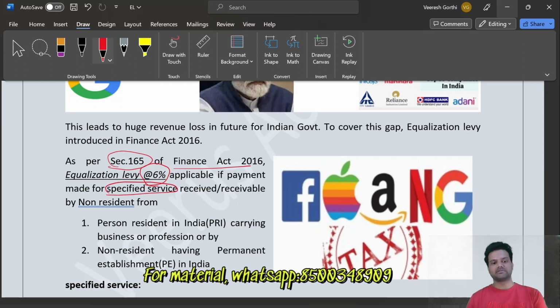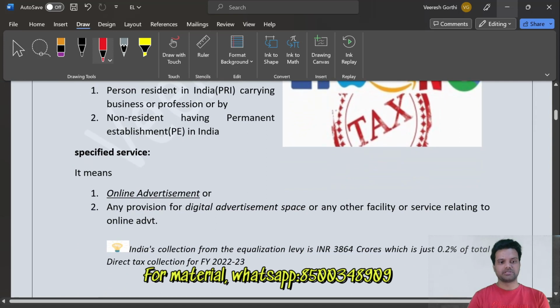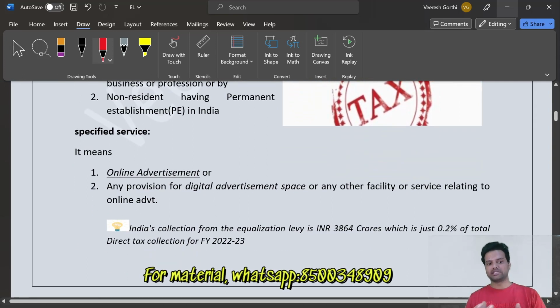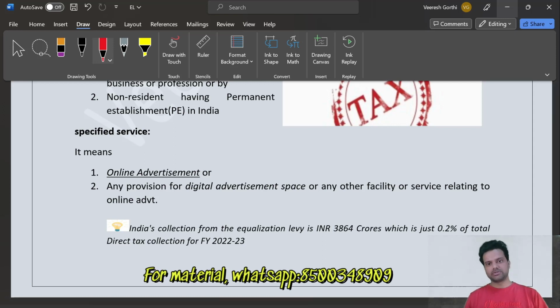What is the specified service? Online advertisement. For example, you are watching YouTube. When you are watching YouTube, you will see some ads: skippable ads, non-skippable ads, different kinds of ads. That is also an online advertisement. When you open a blog, you can see an advertisement about a product. That's also online advertisement. Google, Facebook, even if you open Facebook, you can see many ads. All these advertisements are specified service. First one is online advertisement.